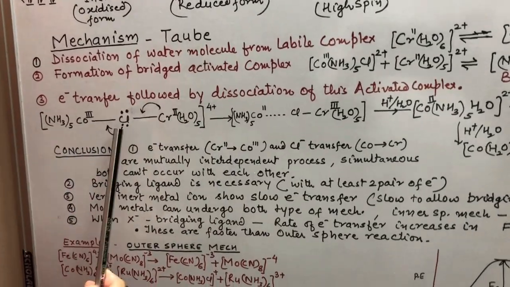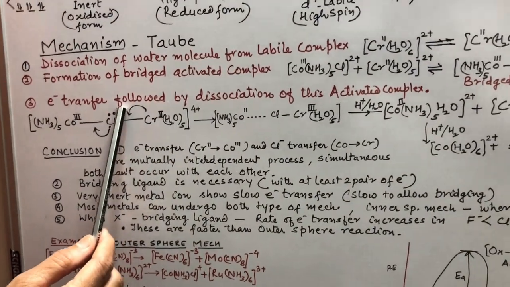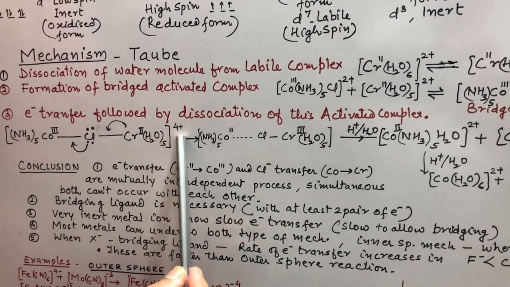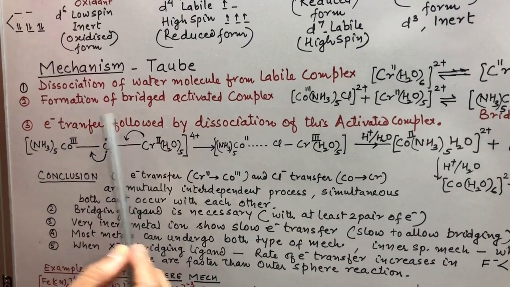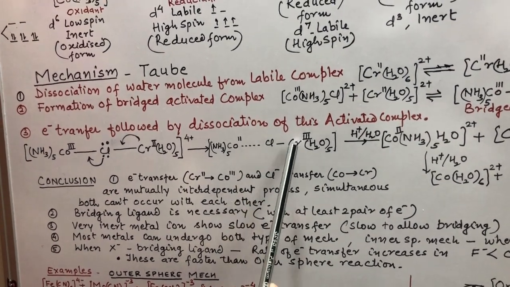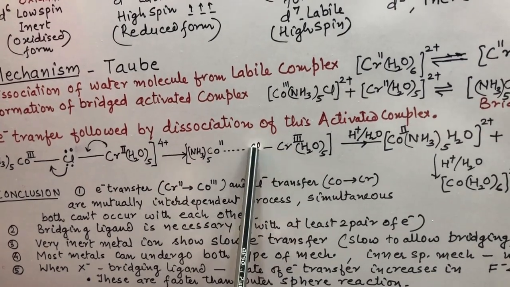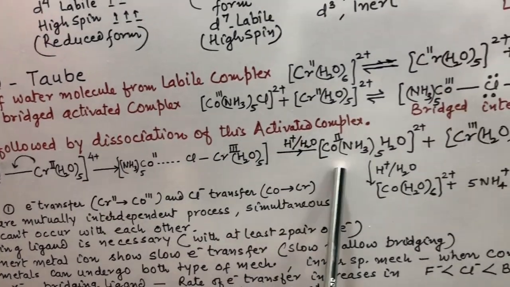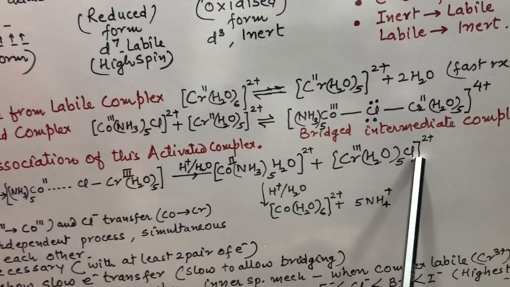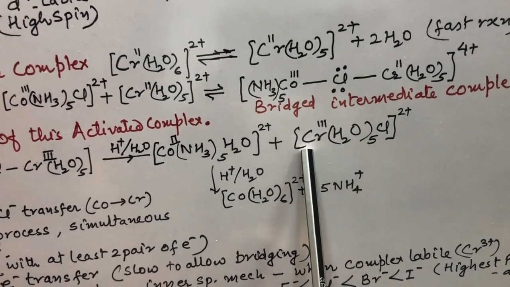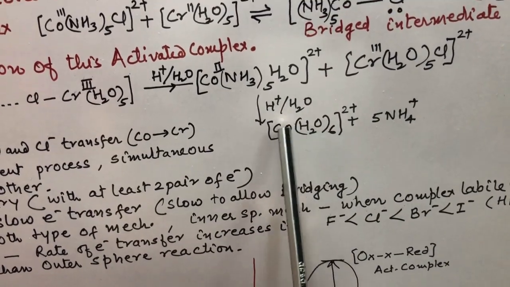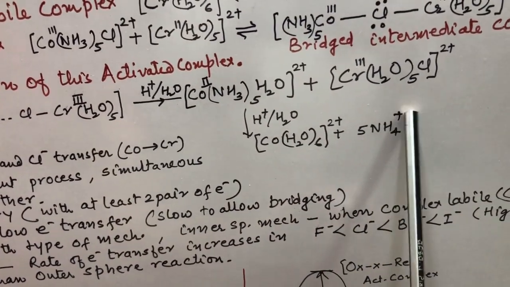Now let us see here, the electron is transferred from this chromium through this chloride to this complex, and after electron transfer, dissociation takes place, this bond is breaking. As this is in the +3 oxidation state, Cl moves toward this complex and we get aquopentaammine cobalt complex and chloroaquochromium complex, which undergoes hydrolysis and we get the aquo complex, the cobalt complex and 5NH4.